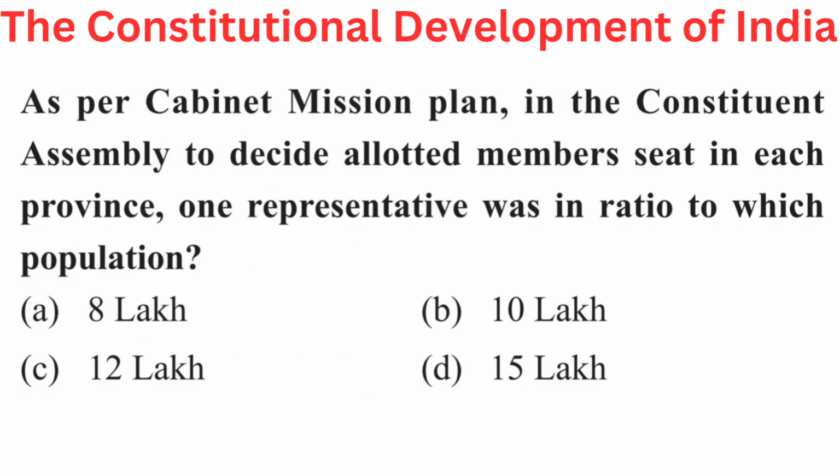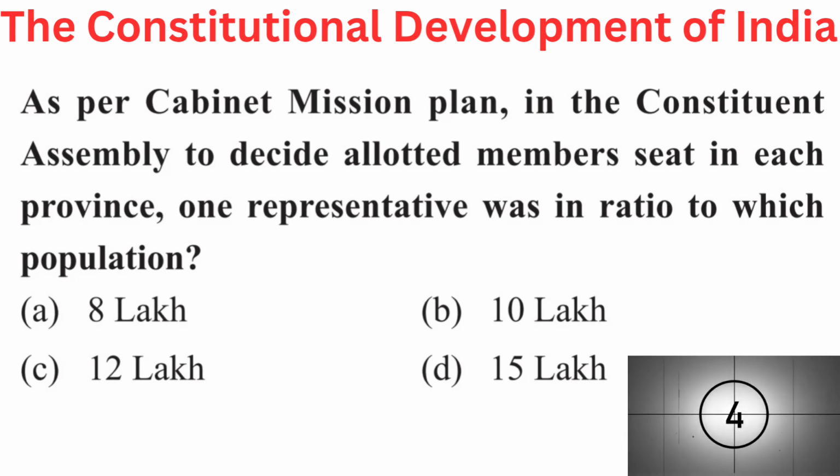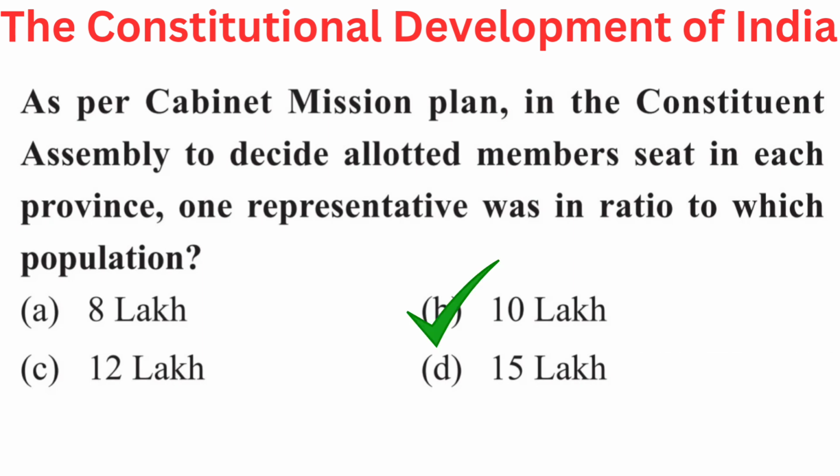Your question is, as per Cabinet Mission Plan, in the Constituent Assembly to decide allotted members' seat in each province, one representative was in ratio to which population? Your options are A. 8 lakhs, B. 10 lakhs, C. 12 lakhs, or D. 15 lakhs. Right answer is B. 10 lakhs.